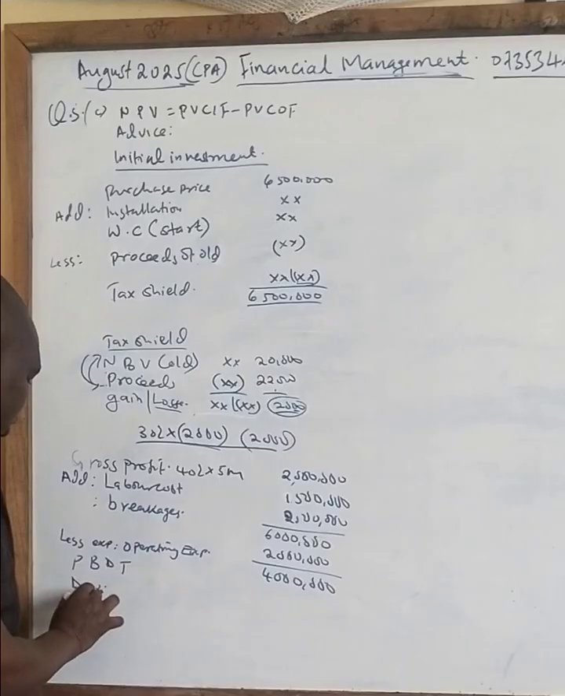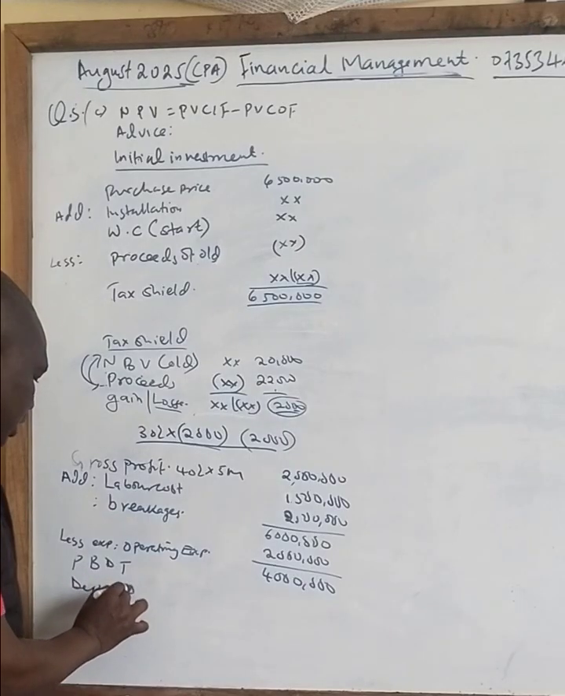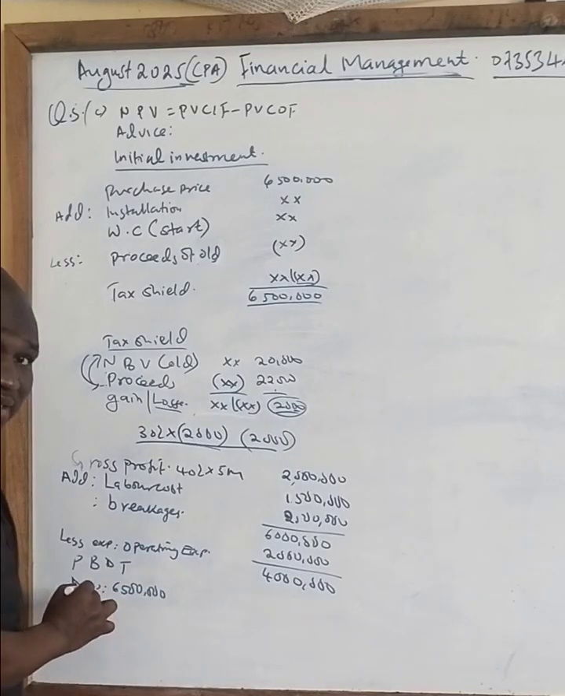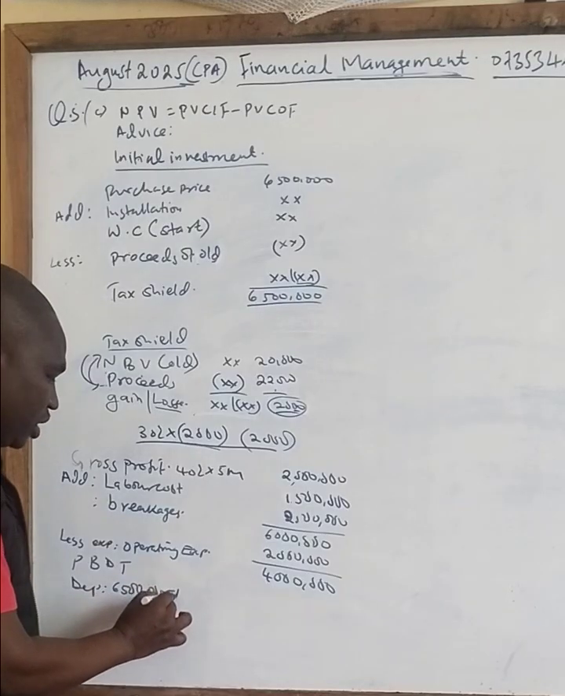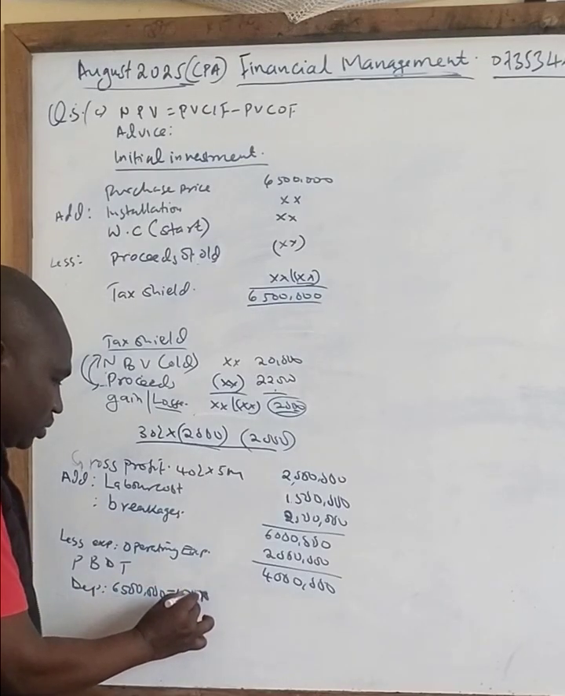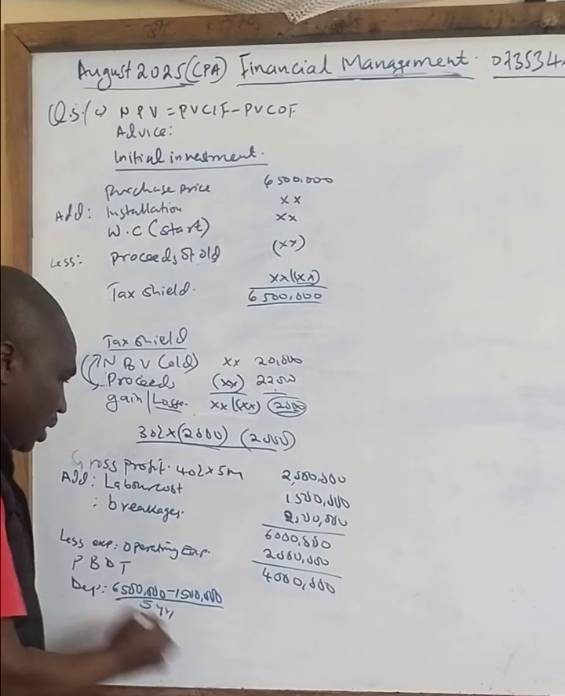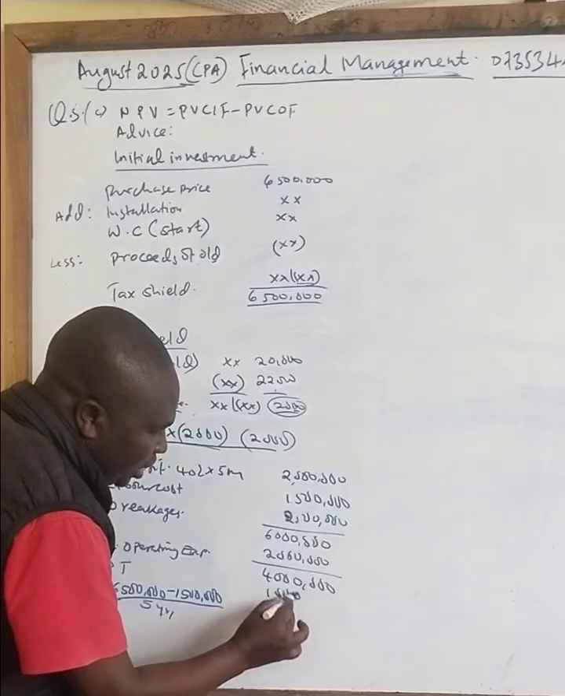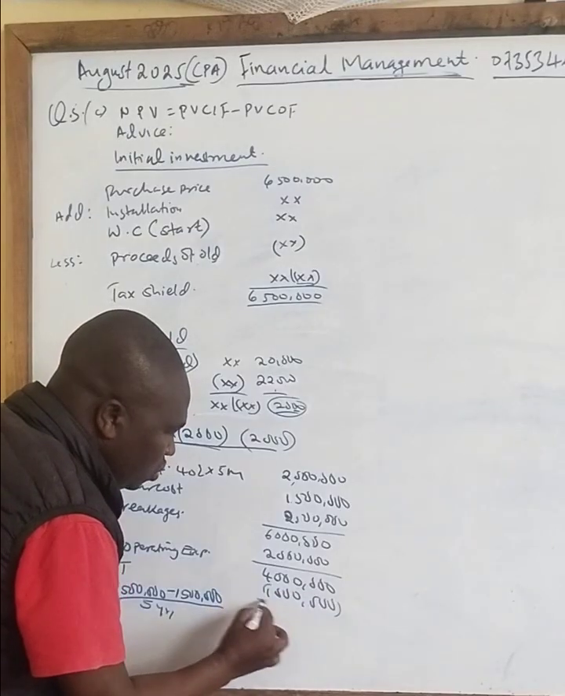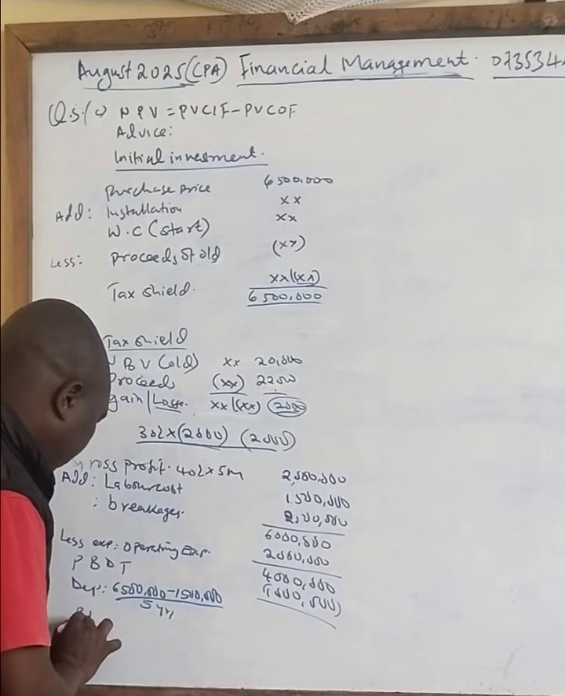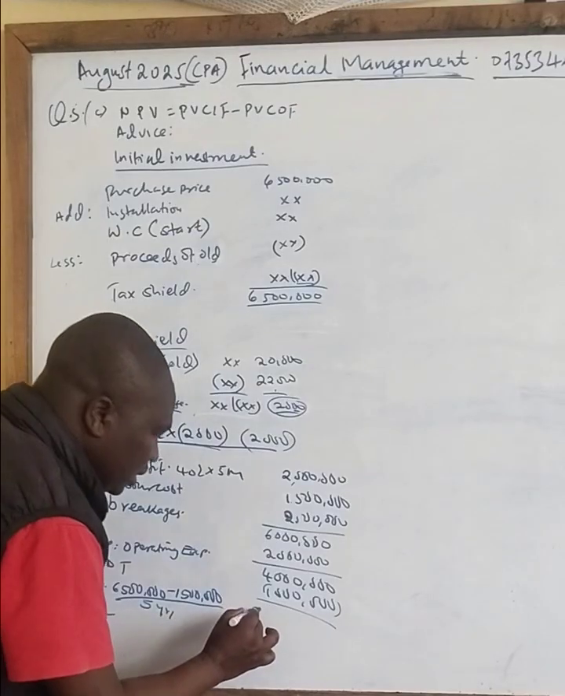In this case, we have been told it will be 6,500,000, which is the cost of the asset. Then you minus the salvage value of 1,500,000. That is the sale of that particular asset. You divide by 5 years. So when you work out this one, you get 1 million. So your profit before tax is 3 million.